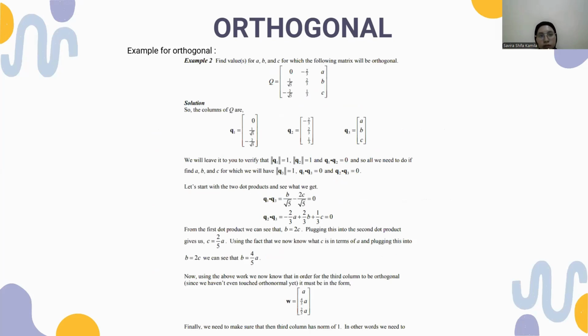Next, for the example on orthogonal matrices: find values for a, b, and c for which the following matrix Q will be orthogonal.